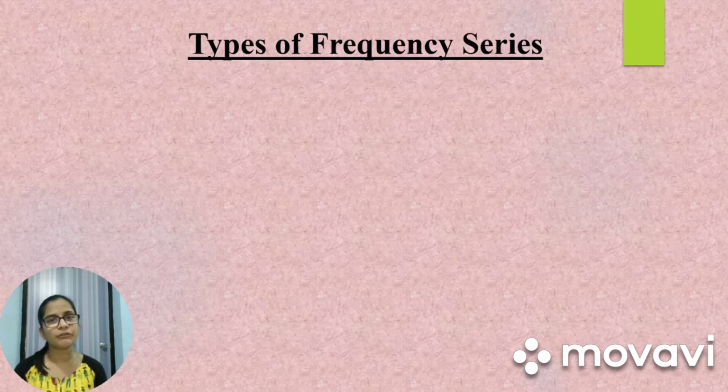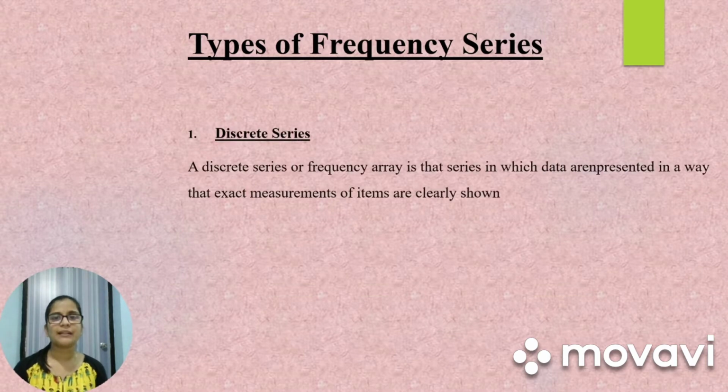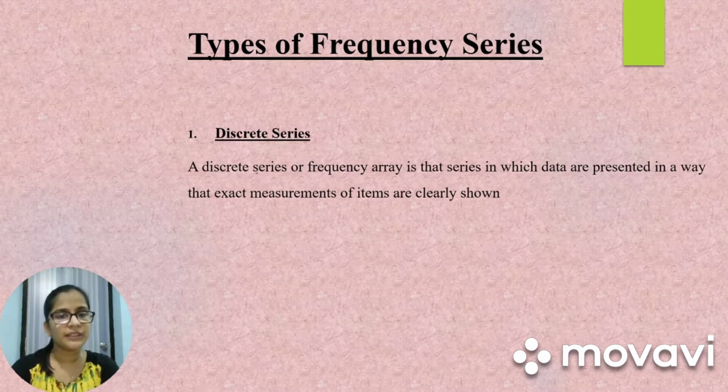There are two types of frequency series. First one is discrete series and the second one is frequency distribution. So what do we mean by a discrete series? A discrete series, or frequency array. So discrete series, also known as frequency array, is that series in which data are presented in a way that exact measurements are clearly shown.